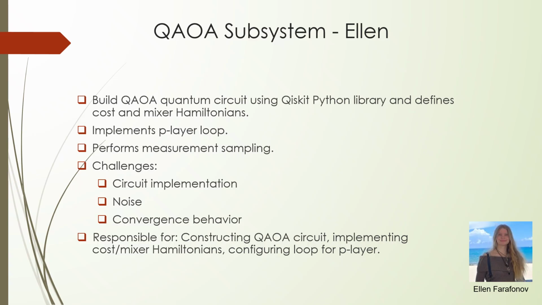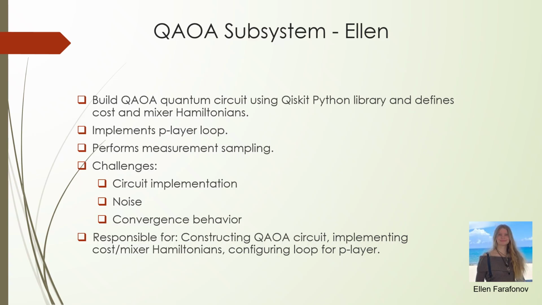It takes in the Ising model formed from the input data, and then it goes from the initial states to the superpositions, which are then inserted into the p-layer loop of the QAOA layers, which begins with finding the cost Hamiltonian for each state, and then the mixer Hamiltonian for each state, and this is repeated for p number of layers, which is the reason why it's called the p-layer loop. Then after, the standard basis measurement for each state is taken, which is then used for classical processing.